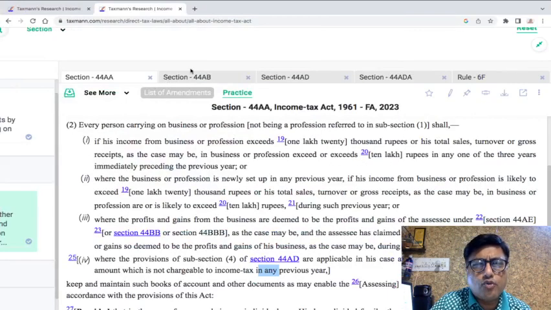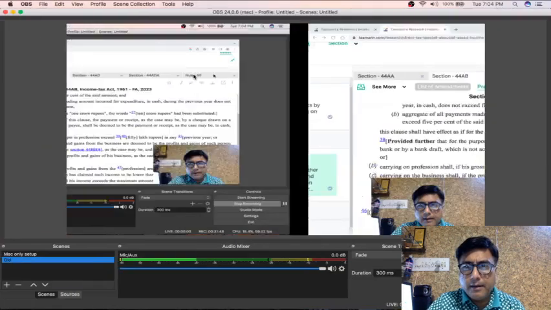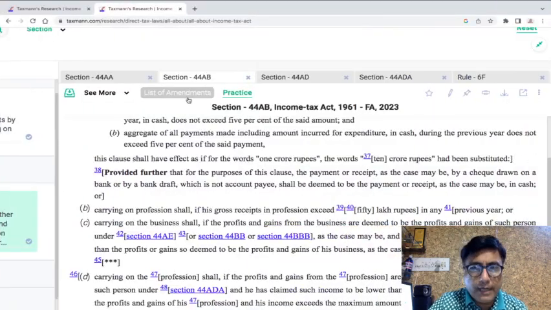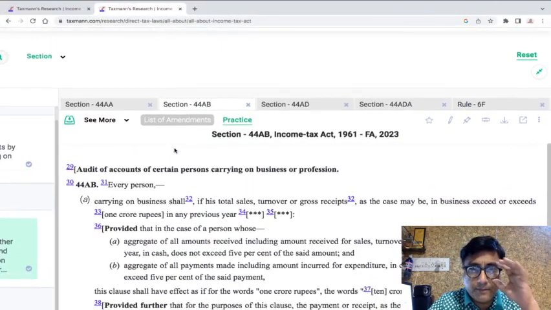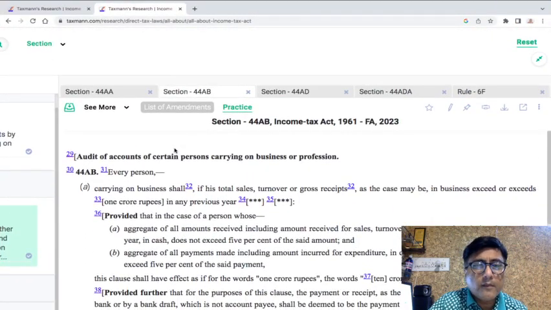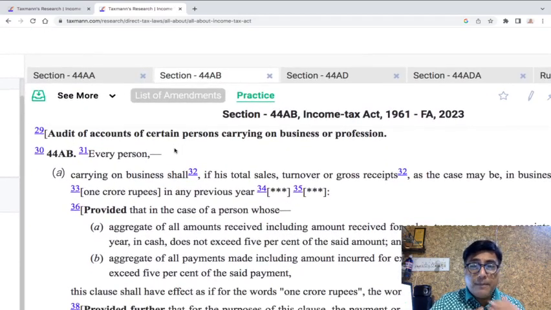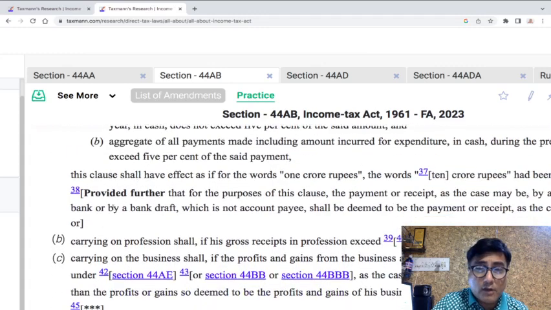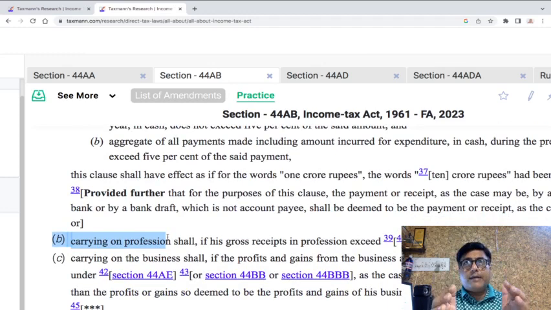Yes, let's go to 44AB. 44AB reads this wise: Audit of accounts. Every person carrying on business. So once again you can see every person carrying on business, and clause B talks about every person carrying on profession. So an activity which is a profession may not be a specified profession.